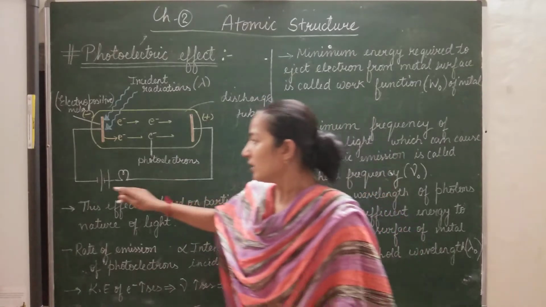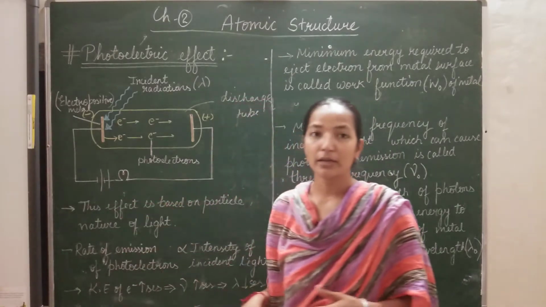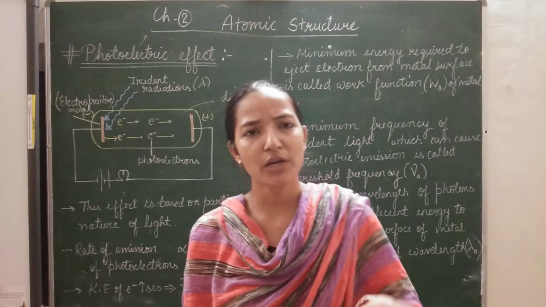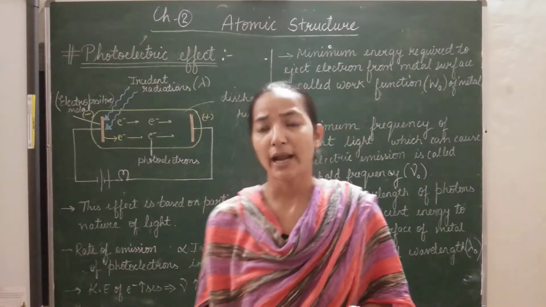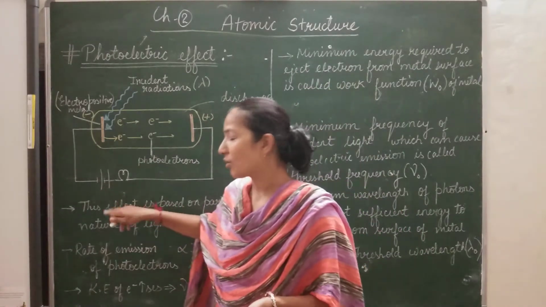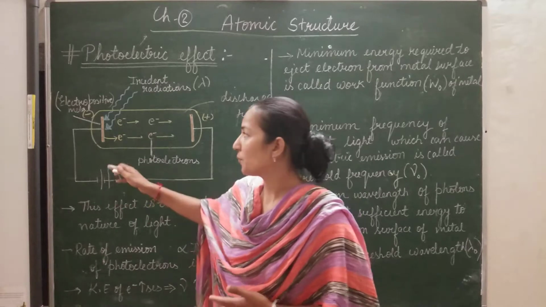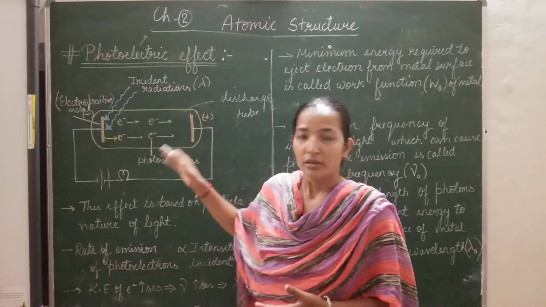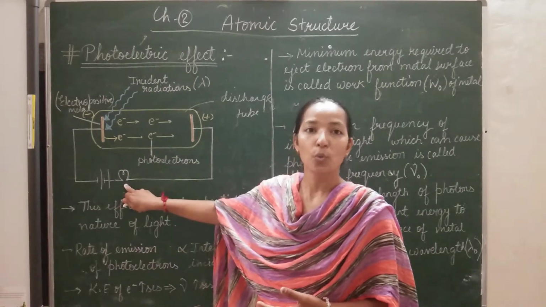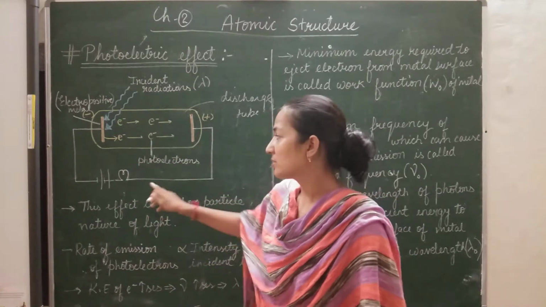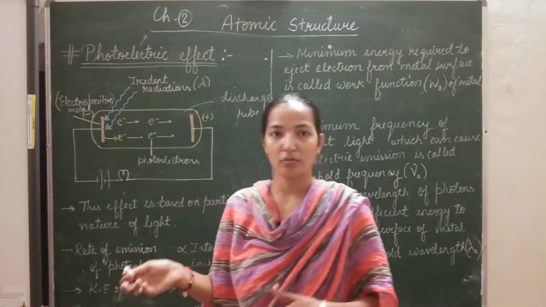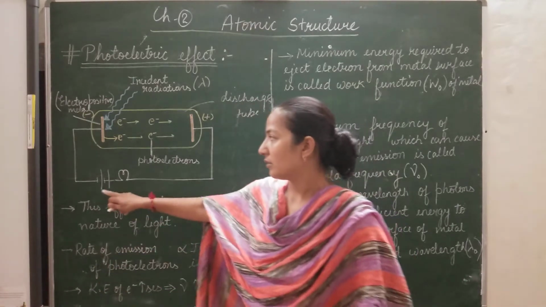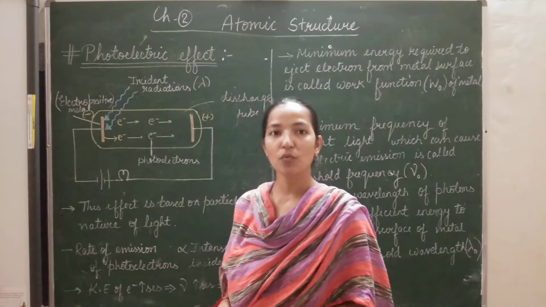Suppose we are connecting a battery or cell of very low voltage, which is not sufficient to provide enough current to make the bulb glow. This may be possible because the bulb may be of higher wattage and the cell or battery has lesser voltage.